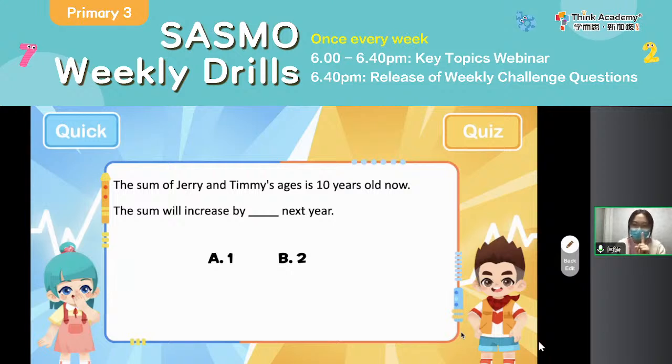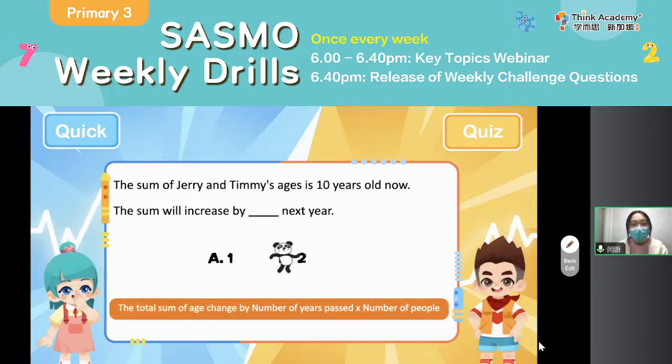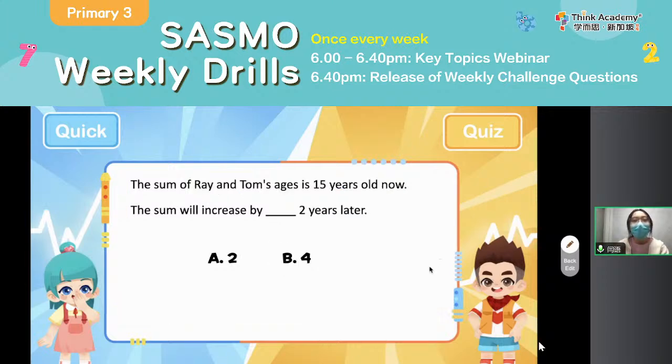Answer is okay, correct. It should be 2. Why? Because you see that next year, now. So actually, what is the gap here? Only 1 year, right? Okay, let's label 1. And how many people? You see that Jerry and Timmy. So here it should be 2. So following this 1 times 2, the answer is 2. Is it easy? Okay, next one.